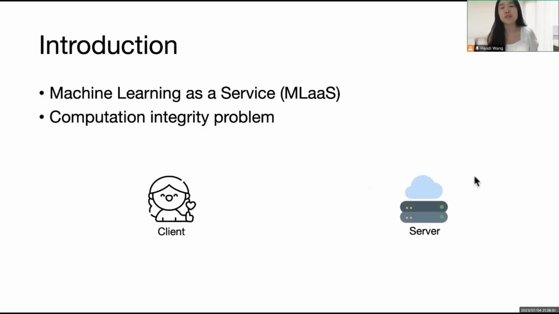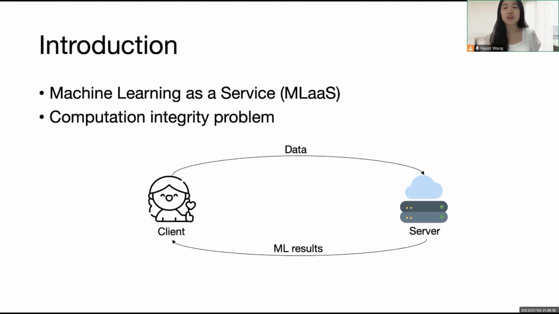So I'm going to present the background introduction. Suppose we have a user who wants to perform some machine learning or deep learning tasks on a specific dataset. However, the user has very limited computation resources and thus cannot perform the computation by herself. Alternatively, the client could upload the data to a remote server and let the server do the computation. The server then returns the results. This procedure is known as machine learning as a service.